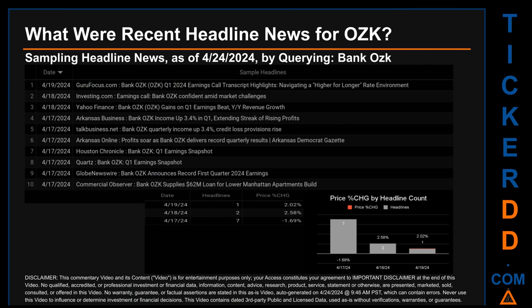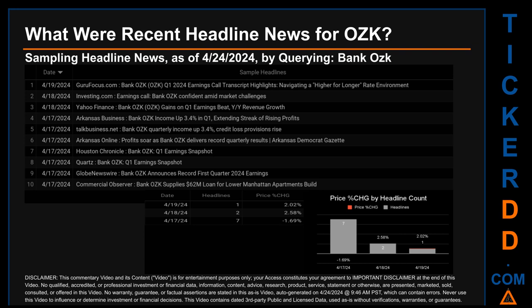The oldest publication was on Wednesday, April 17, 2024, when Quartz published the headline that read, Bank OZK, Q1 earnings snapshot. 2 other headlines were found on this oldest publication date. Globe Newswire published the headline that read, Bank OZK announces record first quarter 2024 earnings. Commercial Observer published the headline that read, Bank OZK supplies $62 million loan for Lower Manhattan apartments build.